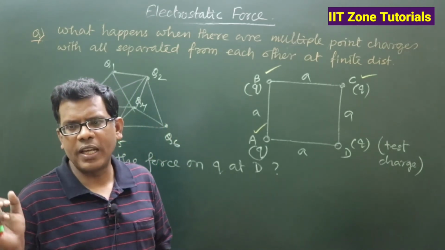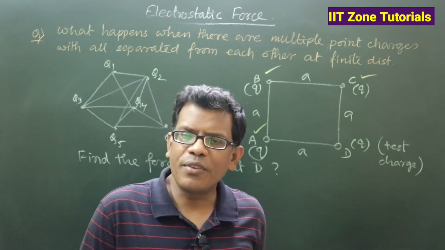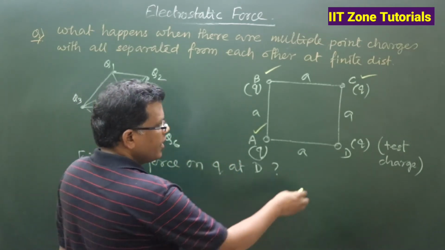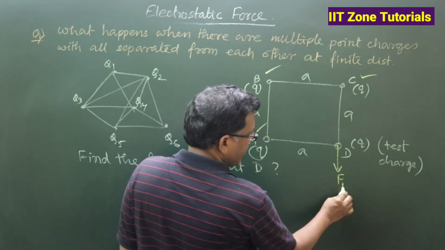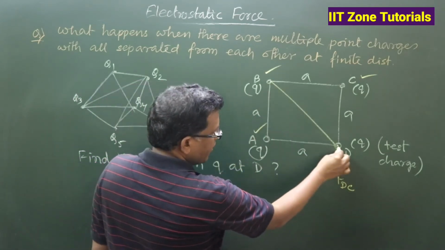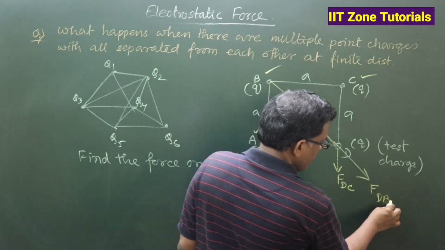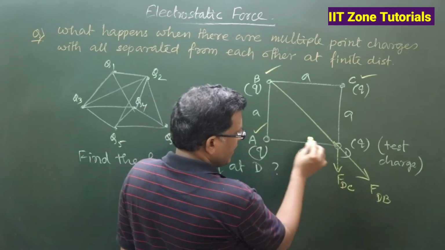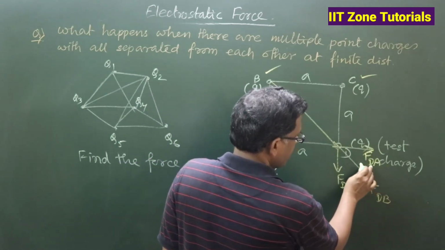So all fixed charges exert the force, and the role of the test charge is what? The test charge experiences the force. So this test charge will experience a repulsive force. This can be written as FDC, that is the force on D due to C. This positive charge will repel. This I can say is FDB. Got my point? Okay. And similarly, by the charge at A, it will be this, which will be identified as FDA.